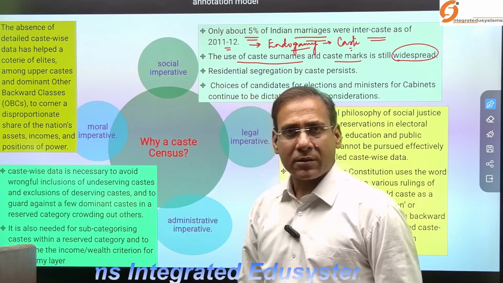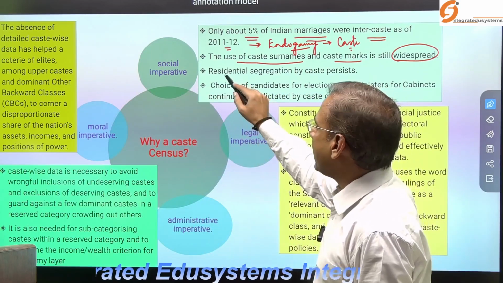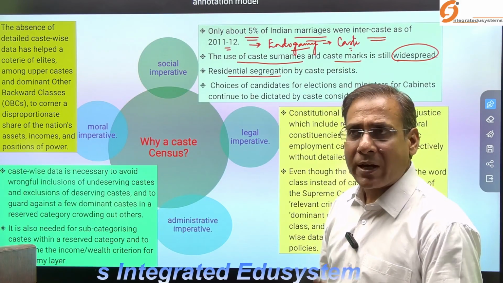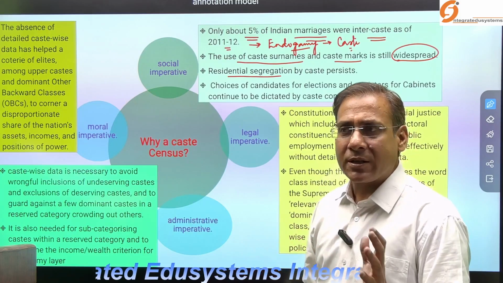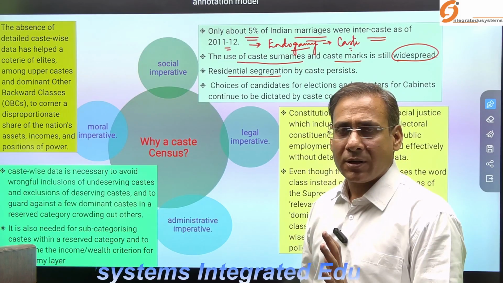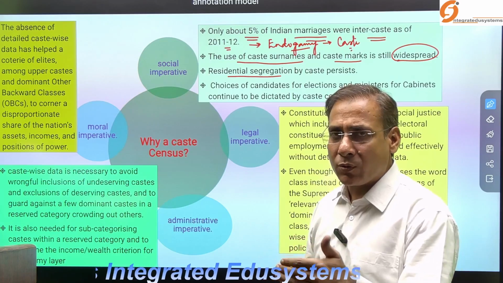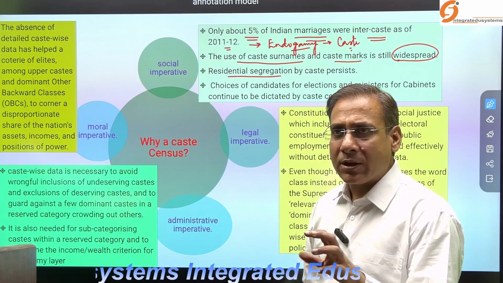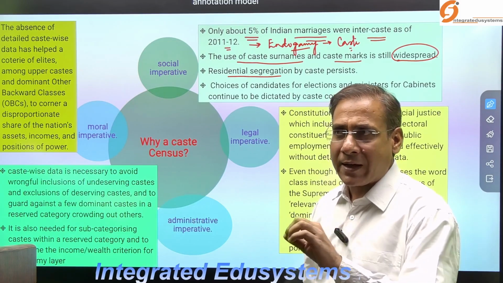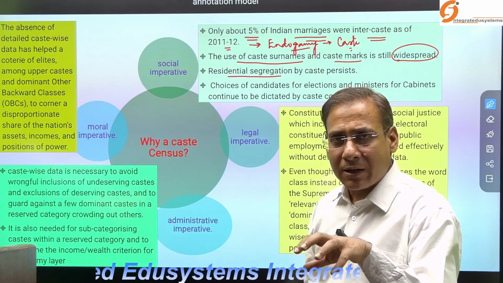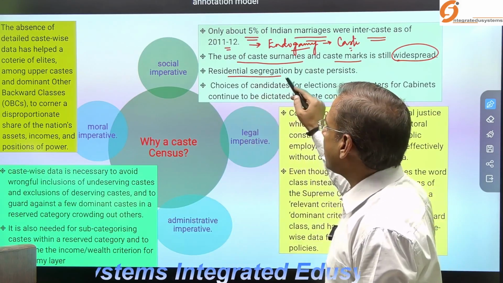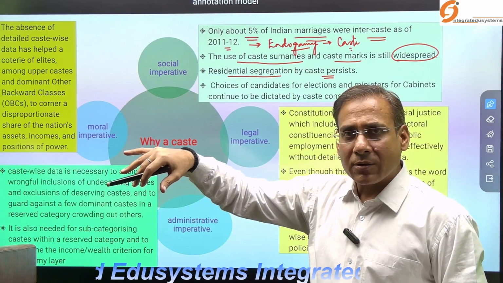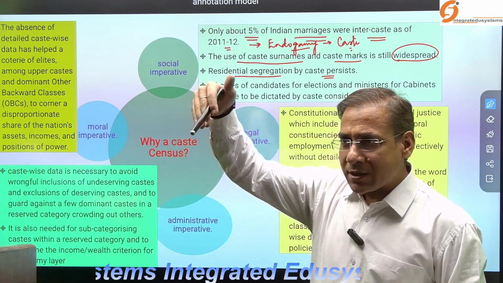The use of the caste surname and the caste mark is still widespread in India. That is another aspect. Even when you look at residential segregation, specifically in the rural area, you might have heard about the settlement. When you go through the rural settlement, what pattern do you find in Indian society? In the rural or Gramin area, the settlement pattern is based on people's aggregation. The population is aggregated based on caste. So residential segregation also persists according to caste. You can understand now how the caste system is entrenched in society.